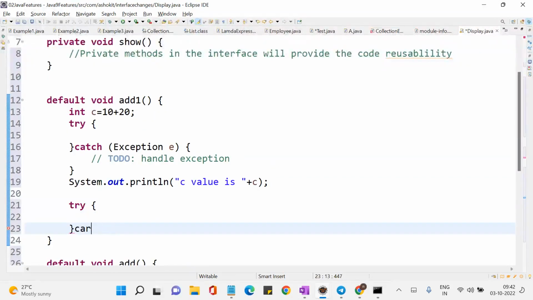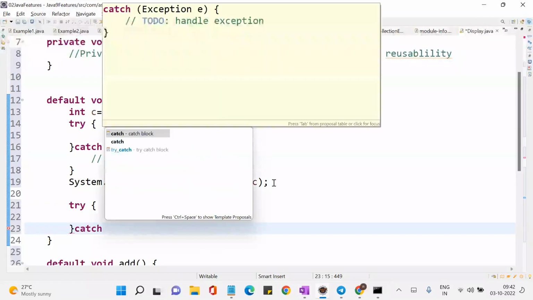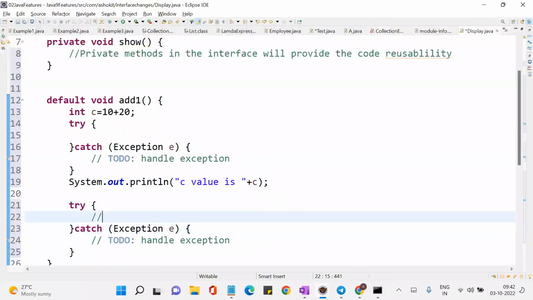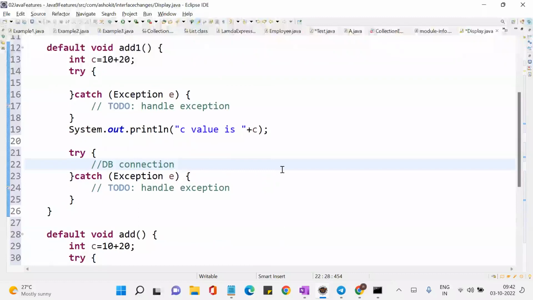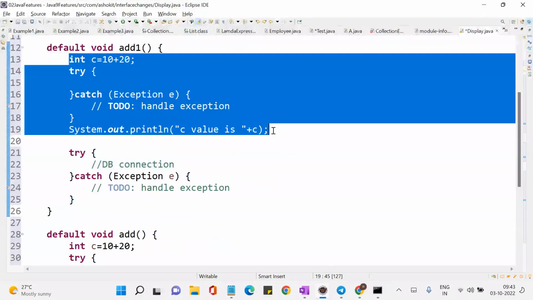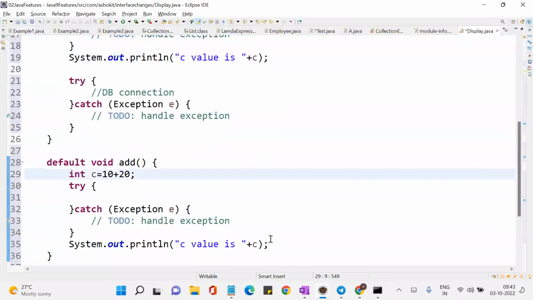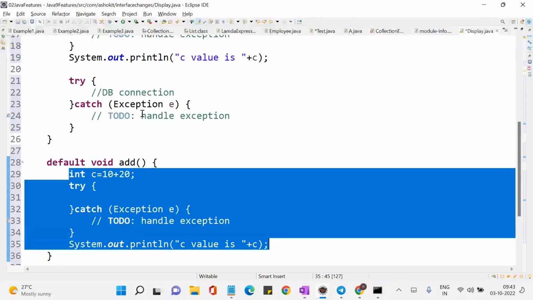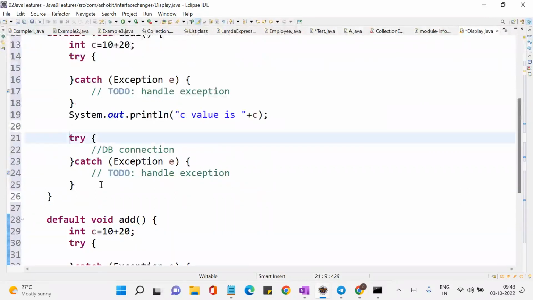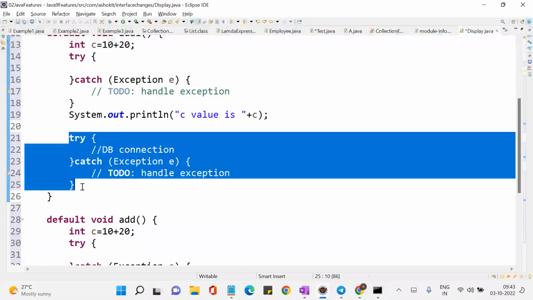Here I want to do some database connection, DB connection. That means, if you look at the add method and the add one method, what is common? Can I say this code is common here, yes or no? Okay. But in the add one, apart from that code, you also have some code for the database connection. You are writing something, correct?